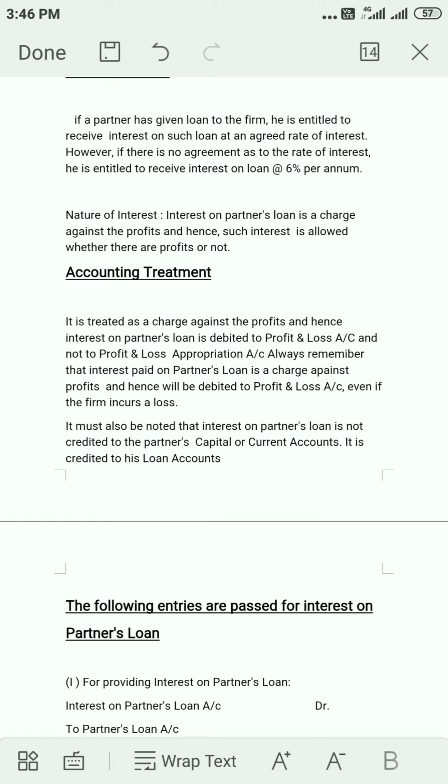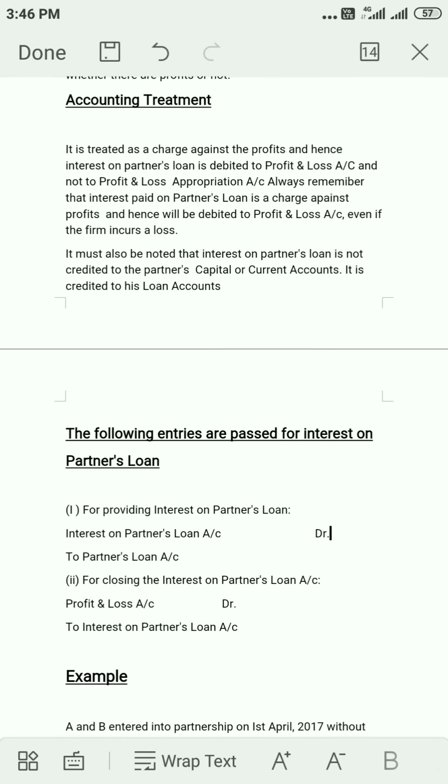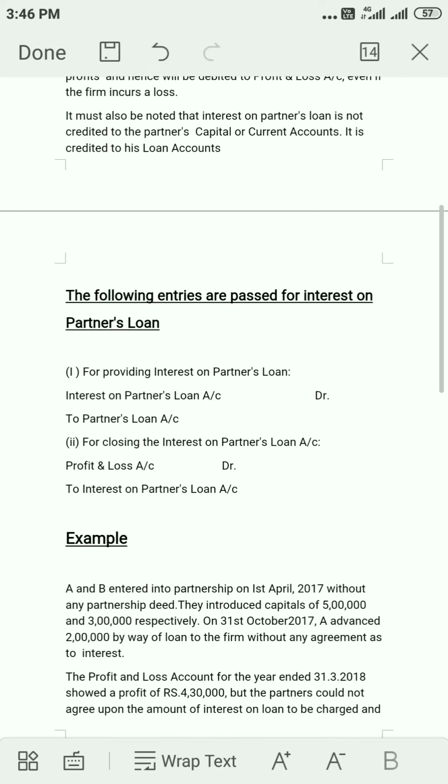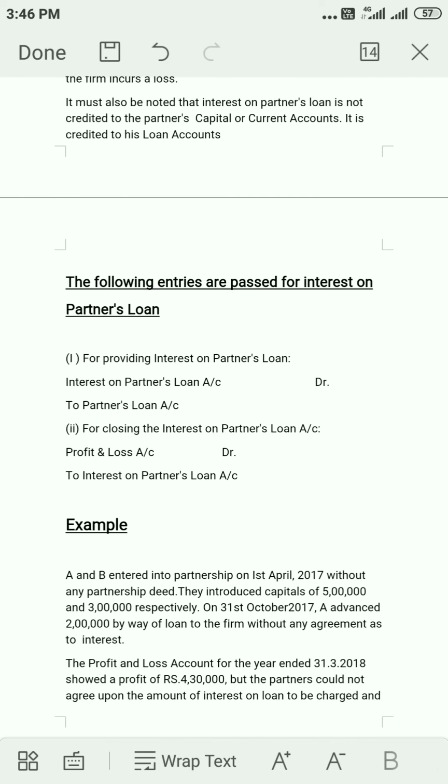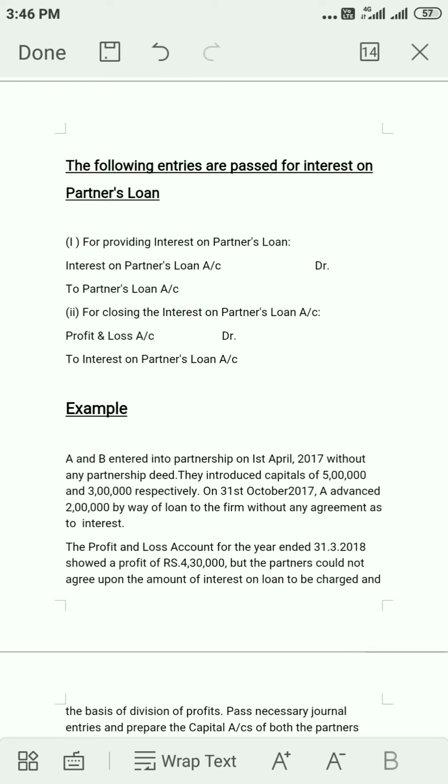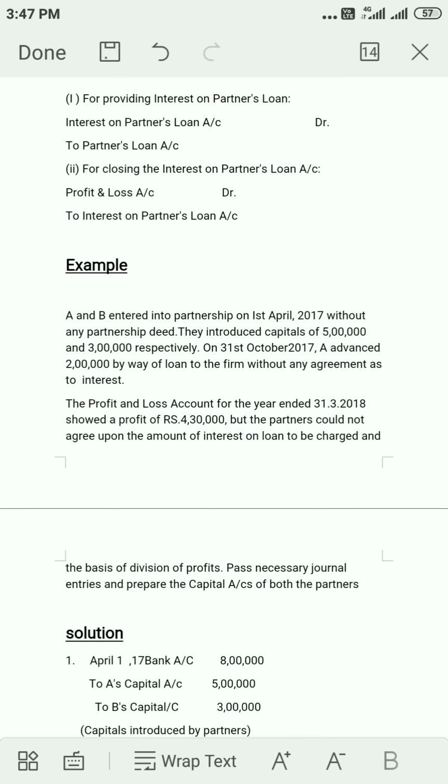Next, just look at the accounting treatment. Remember, it is to be debited to P&L account and not to the P&L appropriation account, as we usually do in other cases of partners' capital account. Next, see the entries related to interest on partners' loan account. First entry: interest on partners' loan account debit to partners' loan account. And for closing the interest on partners' loan account, the entry is profit and loss account debit to interest on partners' loan account.